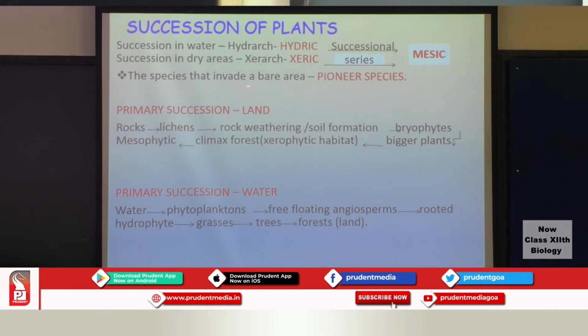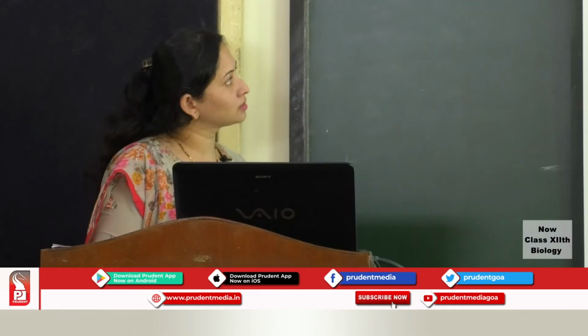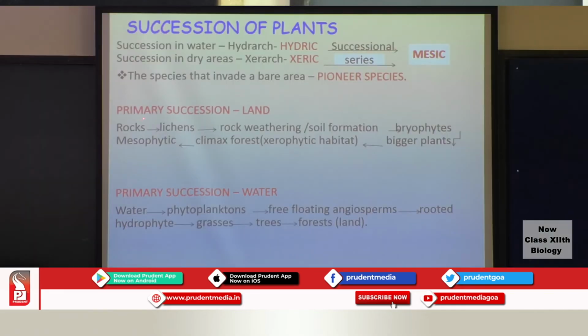So, the species that invade a bare area, as we have already seen, are referred to as the pioneer species. You can see an example here of primary succession that occurs on land, and here it occurs in a water body. So, there will be rocks, lichens, and there will be soil formation after the weathering of the rocks occurs. You will have the bryophytes, the bigger plants, the climax community, and finally it will move to a mesophytic area.